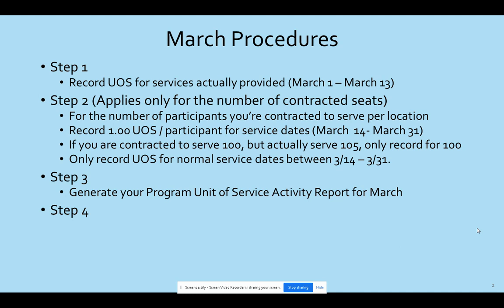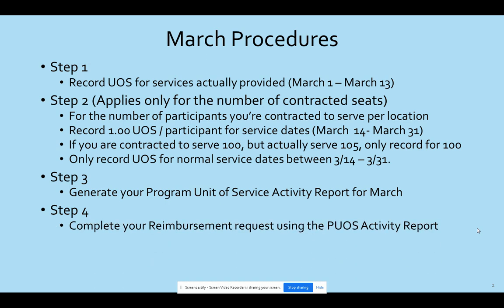But step three is to generate the standard program units of service activity report for the month of March, as you would do every month of the year for your reimbursement. And then you would attach that activity report to the reimbursement line item for units of service in the standard method. That then would show all of the units of service actually provided the first week, and those that you're showing to reflect virtual services that we're trying to encourage for the last 2 weeks of March. This way, everyone should get paid more or less what they would expect to for the month.